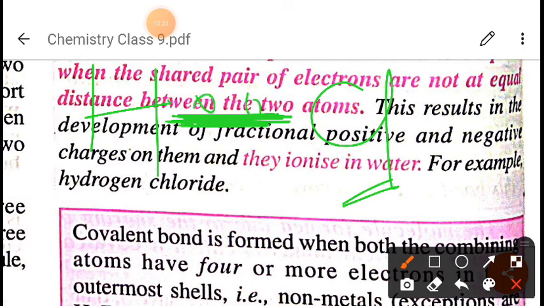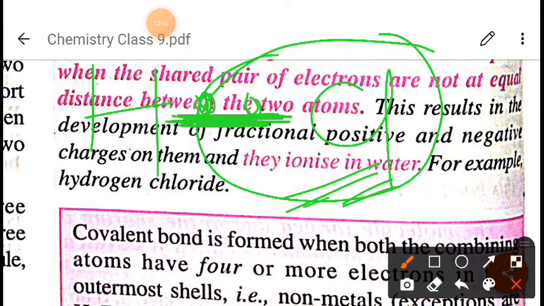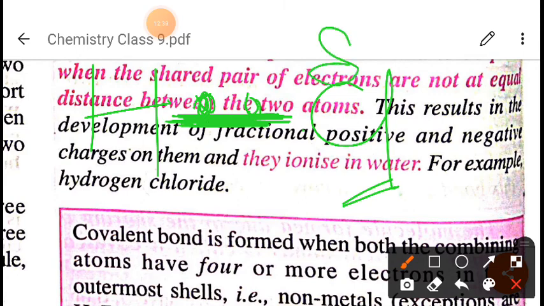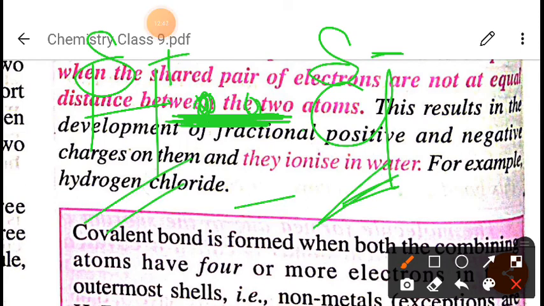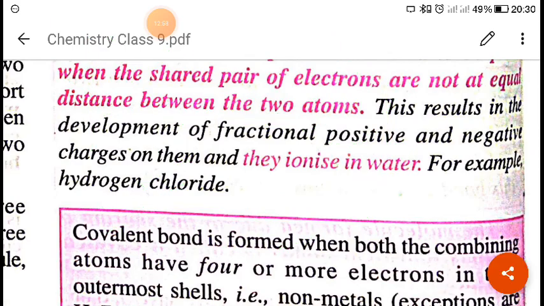One electron is shared by chlorine and one electron is shared by hydrogen. When we see the distribution of electrons, it will be more towards chlorine. At that time there will be a partial negative charge on chlorine and a partial positive charge on hydrogen. This type of bond, in which there is a charge separation, a difference in charge on the atoms, is called a polar covalent bond. An example is HCl.